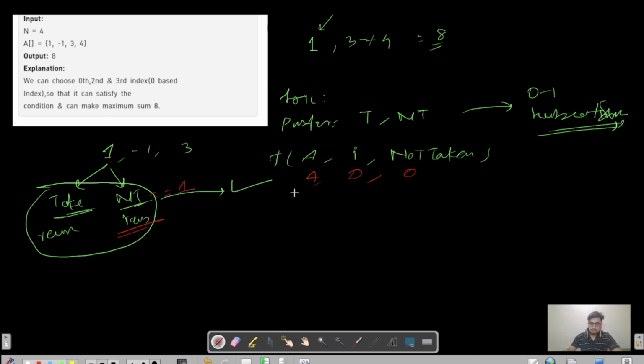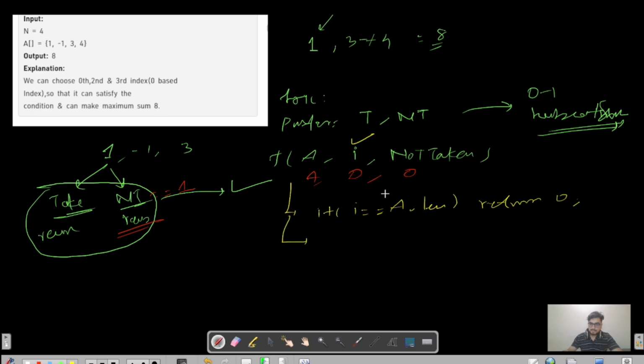Okay, so what would be the base cases? This is the ith pointer that we are using to iterate over our whole array. So here we will write that if i is equal to a.length, then what we have to do is return 0 for that particular recursive call.